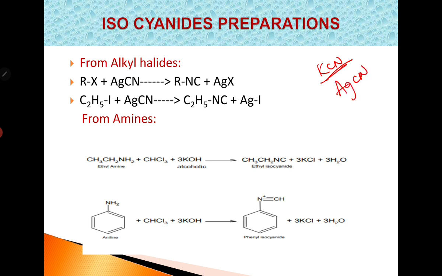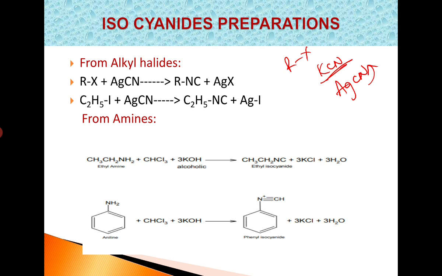So potassium cyanide is an ionic compound and exists as ions, K plus and CN minus. Therefore, the alkyl group R plus is directly bonded to the carbon of the cyanide group. But silver cyanide is a covalent compound and does not exist as Ag plus and CN minus, and therefore the alkyl group is bonded to the nitrogen atom of AgCN when it is reacted with silver cyanide, and therefore in the product we get isocyanide.